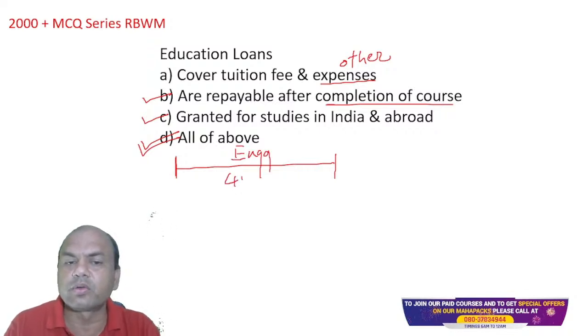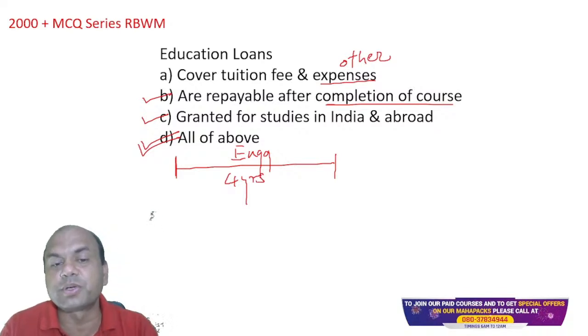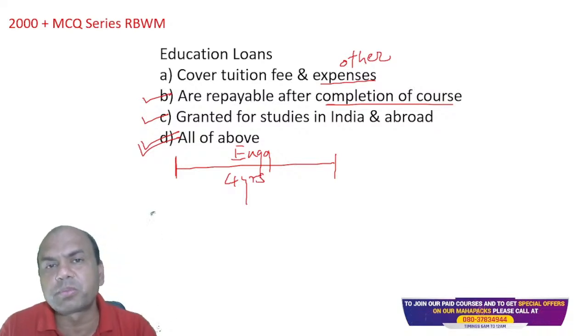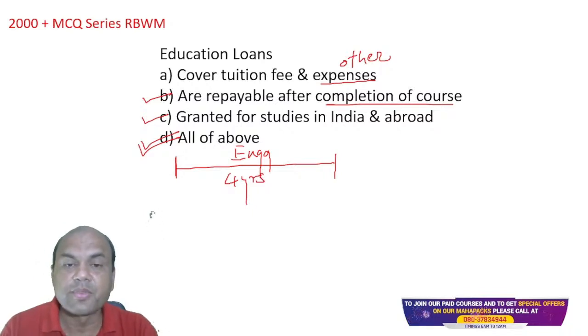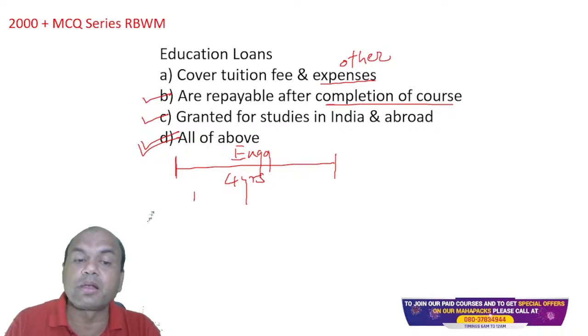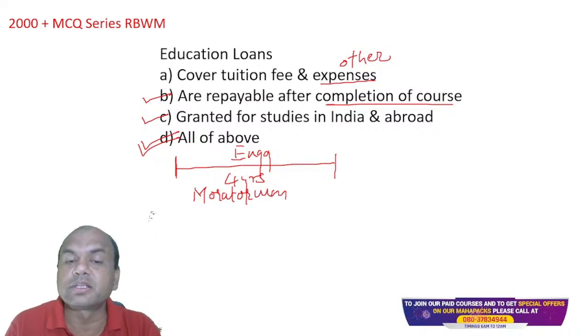Up to 4 years, this student won't be able to pay any interest or any EMI on this. This is known as the moratorium period. In this moratorium period, the student is allowed not to pay any interest or principal.